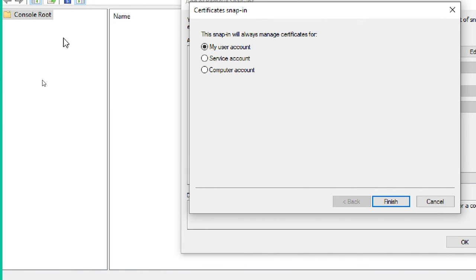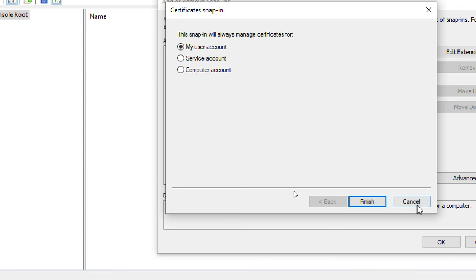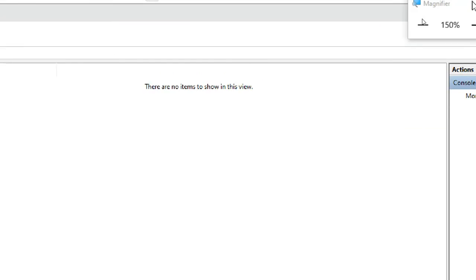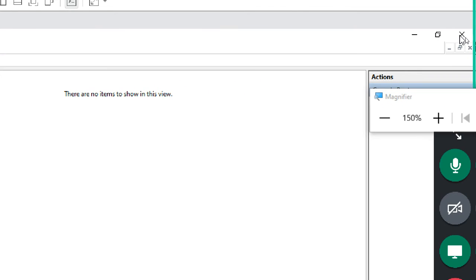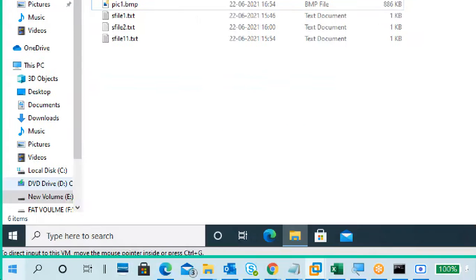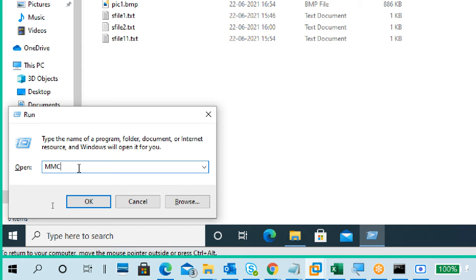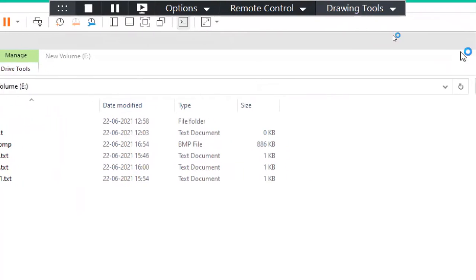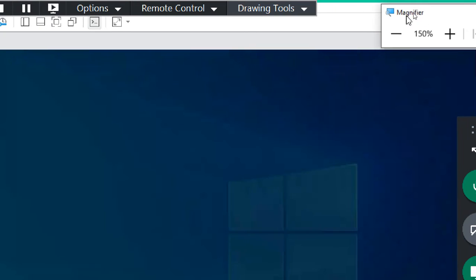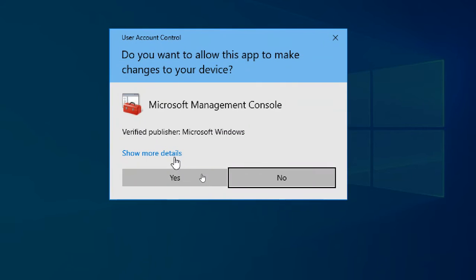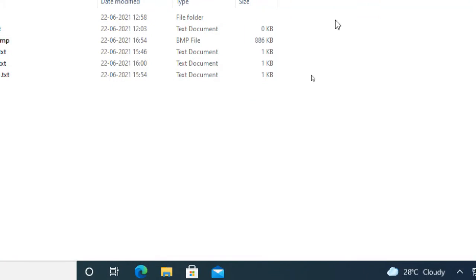User certificates will come. Okay, I'm doing it again, so look carefully. What to open in Run? MMC, Microsoft Management Console. Very good.